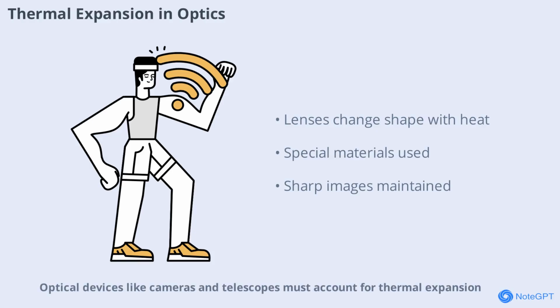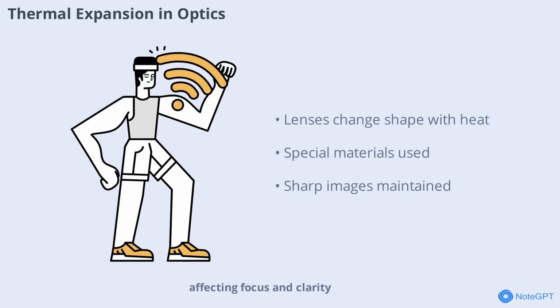Optical devices like cameras and telescopes must account for thermal expansion. Lenses and mirrors can change shape with temperature, affecting focus and clarity. Engineers use special materials and designs to minimize these effects, ensuring sharp images and accurate observations.